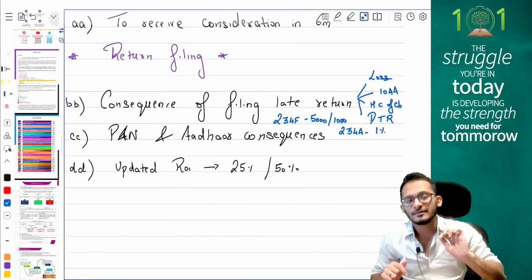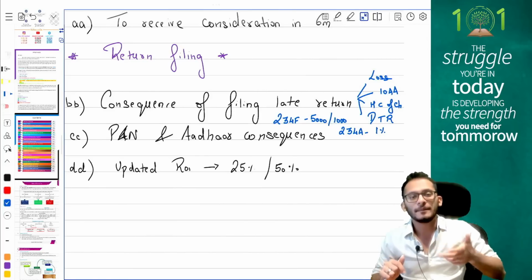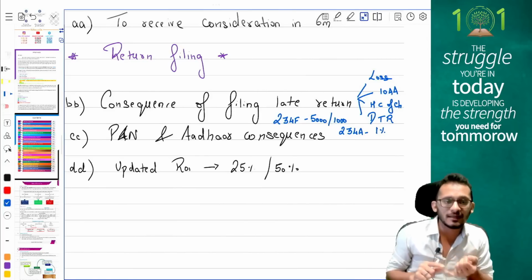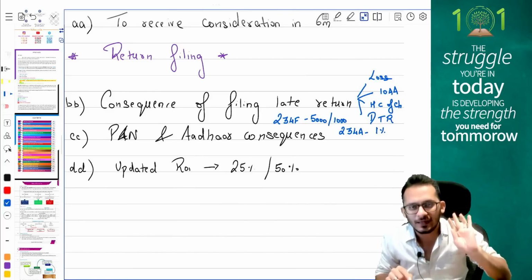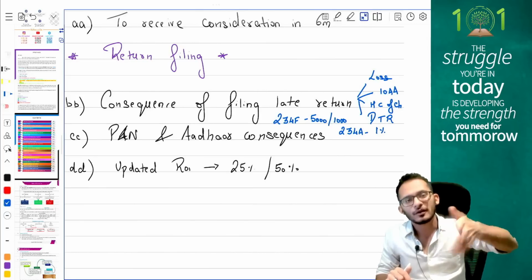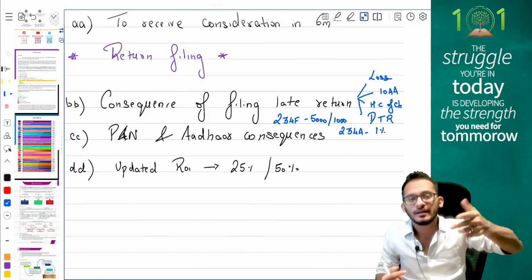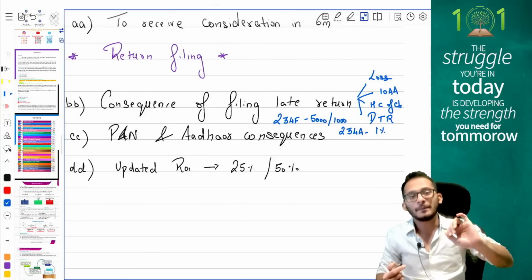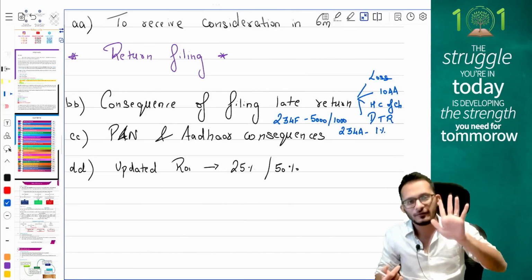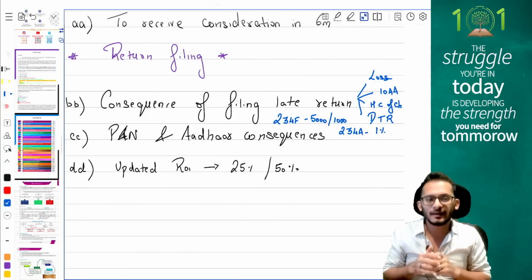Next is point number CC, which talks about what happens in case you don't link your PAN with Aadhaar, people. In case you don't link your PAN with Aadhaar, the PAN will become inoperative, and the following consequences will happen. You will not be given back your refund. You will not be eligible for interest on refund. TDS will happen at a higher rate of 20%. TCS will happen at a higher rate of 5%.